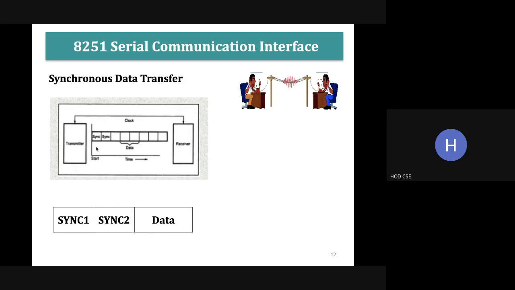See this diagram. Here we have these two synchronous characters and the data to be transmitted. While transmitting, the data will be transmitted in a continuous format like this: A, B, C, continuously. Hope you found the difference between the two. In asynchronous data transfer, in between the characters there is a break which represents the starting of a new character, the start bit. In synchronous data transfer, all the data will be transmitted continuously, with no break in between the characters. This is about synchronous and asynchronous data transfer.